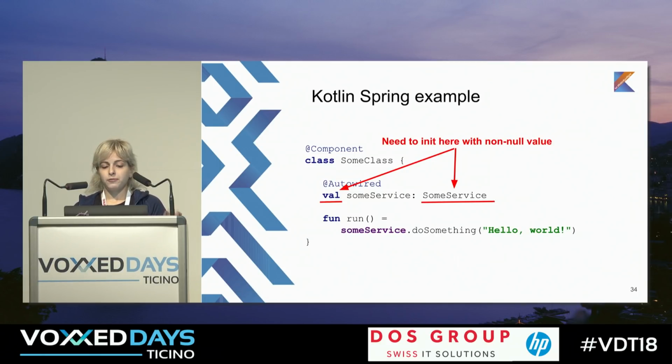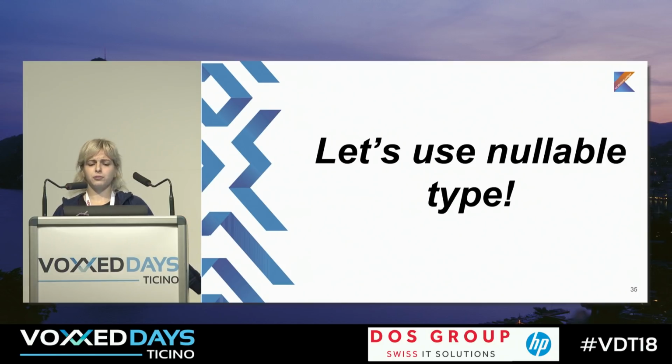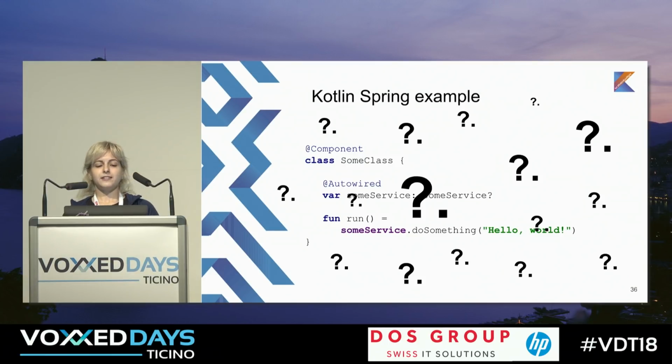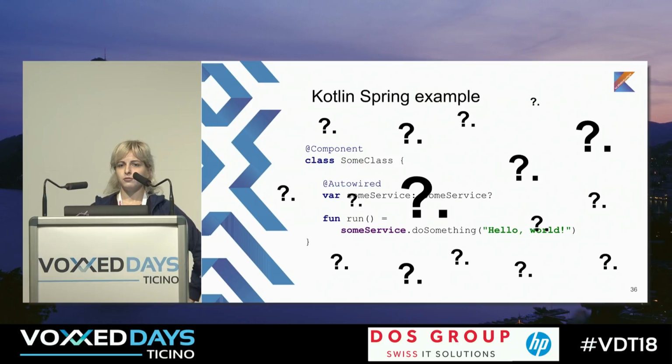So the first obvious solution, let's use a nullable type. In this way, if you just tell the compiler one time that some service is nullable, you have to deal with question marks everywhere, because you need to put question marks all the time, since it's nullable and not safe. And actually, it's not a really good solution, because I want Kotlin to have less boilerplate, but by doing this, we'll have even more boilerplate. But there is a solution.